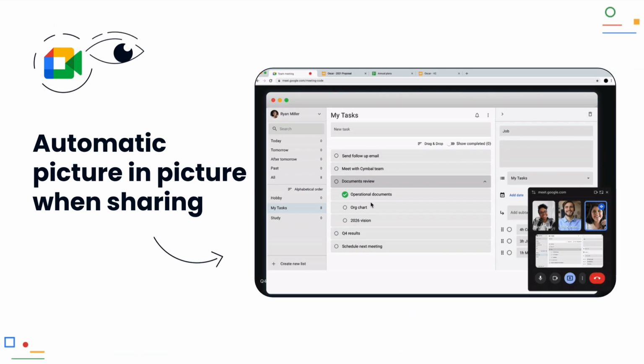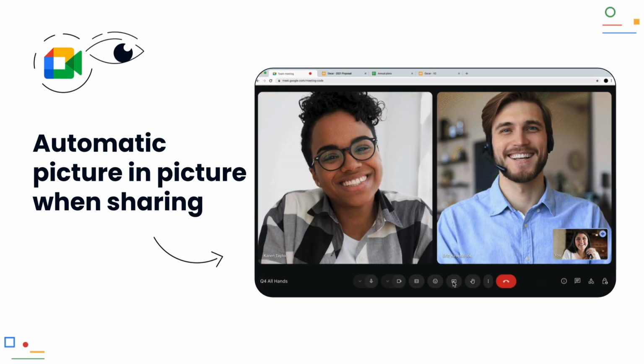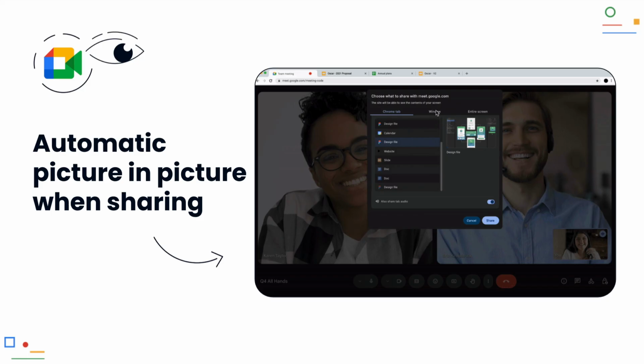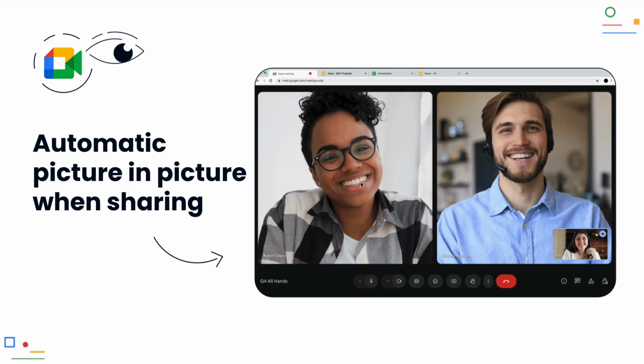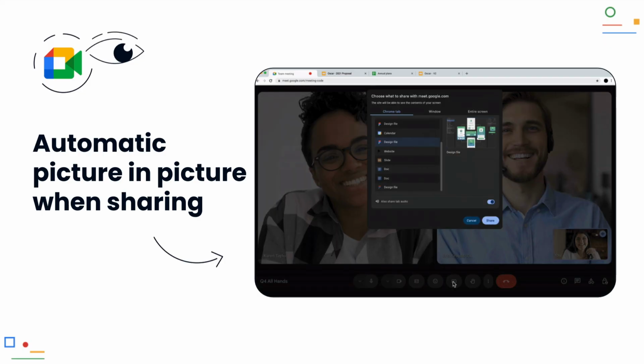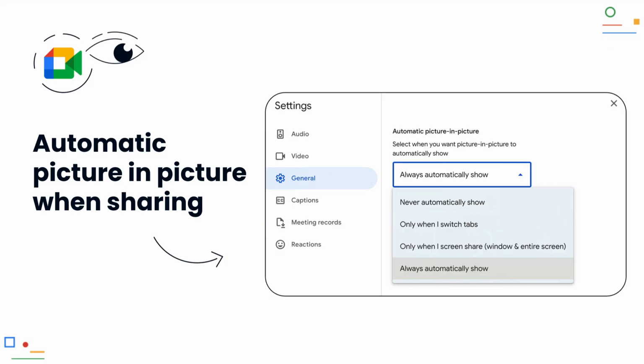Automatic picture-in-picture when sharing. When you share your screen in Google Meet, you often lose eye contact with your audience. Now, Google Meet automatically opens a picture-in-picture window as soon as you start screen sharing. This allows you to show your presentation and see the participants' reactions at the same time. Of course, you can configure in the settings exactly when this function should be active.